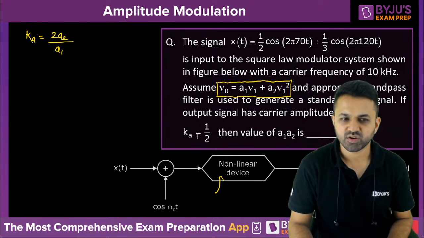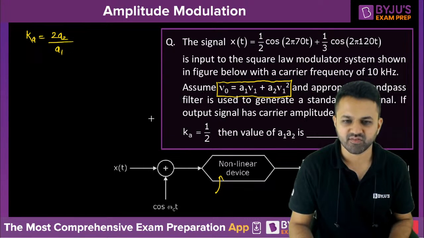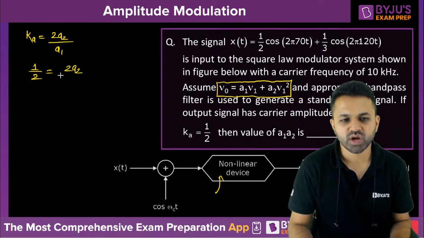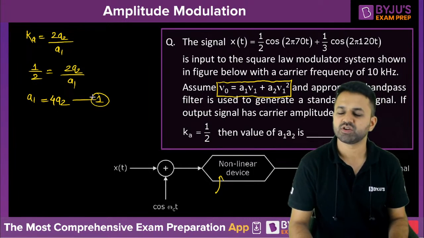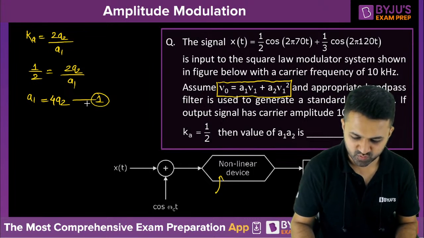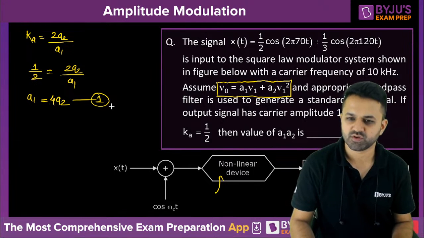As you can see, the value of K is given to us as 1 by 2. So this is 2A2 upon A1, and from here you can understand that A1 is going to be 4A2. You can put it as equation number 1 because we want to calculate the product of A1 and A2. So A1 is equal to 4A2.